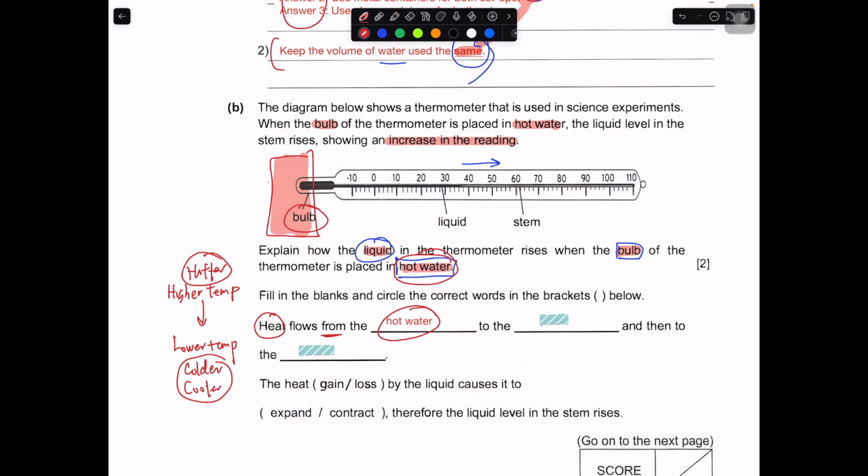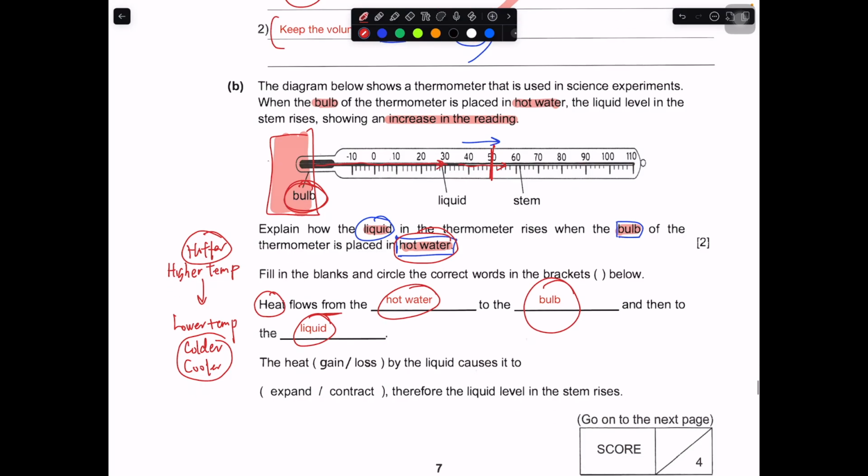When it flows to the bulb, the heat will travel to the liquid and cause the liquid to rise, and it reflects the correct temperature of the water that you're measuring. So in this part, this one should be your bulb. Use the words that are labeled in the diagram, and to the liquid, which is this part. Then it will show you the change in temperature. The heat gained or lost by the liquid causes it to expand or contract. Therefore, the liquid in the stem rises.